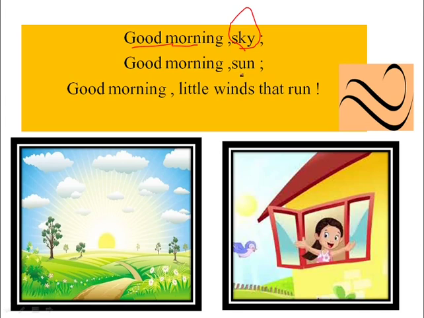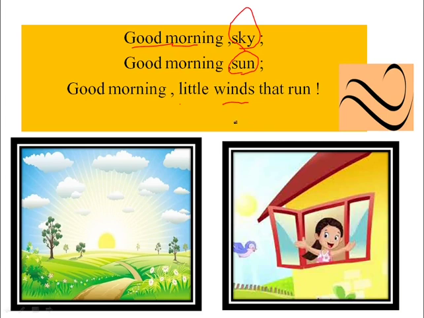So she wishes good morning to the sun also. Good morning, little winds that run. It means the girl is wishing good morning to the wind, to the breeze that is blowing. She wishes good morning to the wind that blows in the morning.